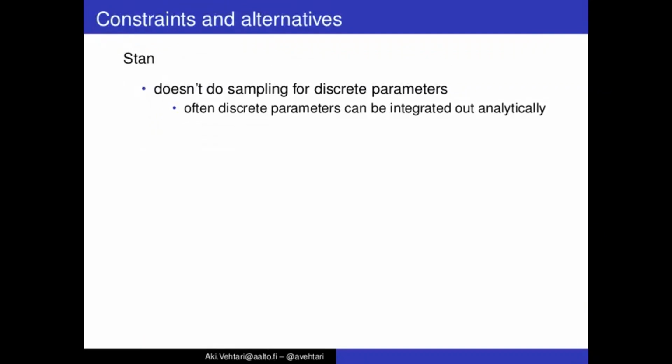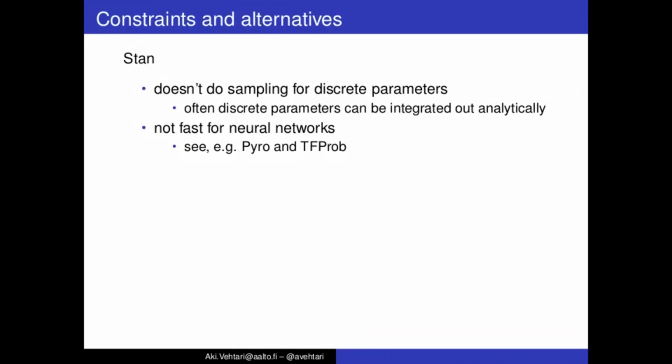Stan has some limitations, constraints, and I also then mention possible alternatives. Stan doesn't do sampling for discrete parameters. Stan can be used for many models which are commonly presented with discrete parameters, but then we have many examples showing how we can integrate those discrete parameters out analytically and then use the corresponding model also in Stan. Alternatives could be then like PyMC, Tree, Turing, and TensorFlow Probability.